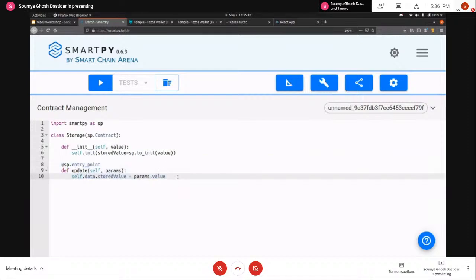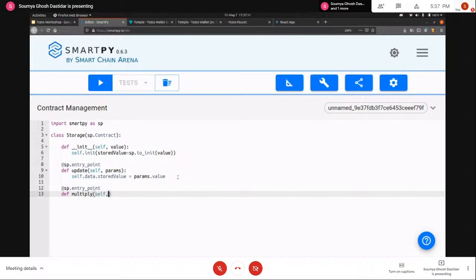So you can now have other complex operations that you want to do. Let's say, for example, in this demo, we'll try to do some arithmetic operations. So let's say I want to write an entry point that is going to multiply my storage value with some new value, right?